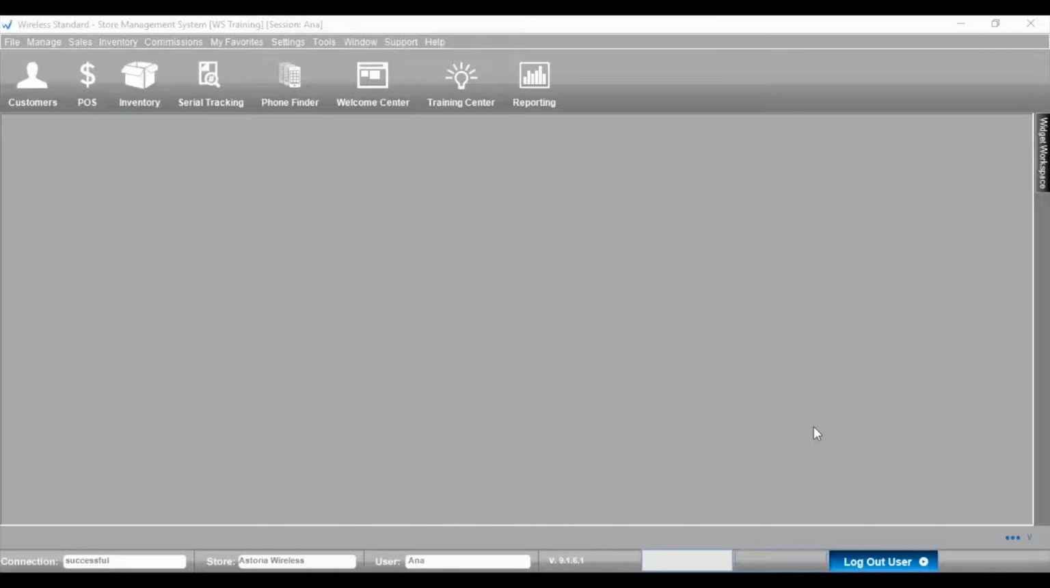Welcome to the overview of Wireless Standard Employee Time Clock Manager. Employee Time Clock tool will help your company to track your staff hours directly in Wireless Standard POS.